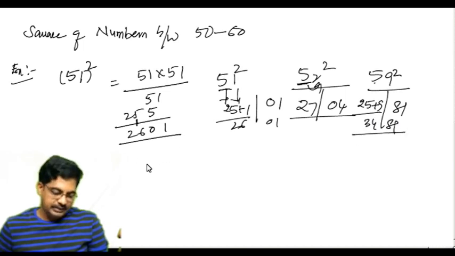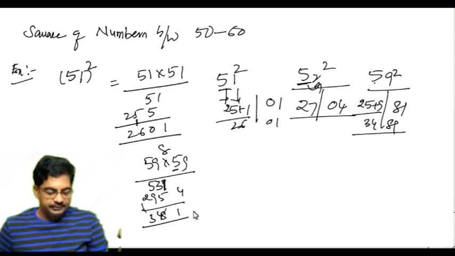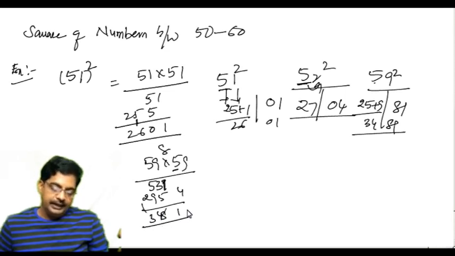You can cross check it with the help of the traditional method. 59 into 59: 9 times 9 is 81, carry 8, 9 times 5 is 45, then 8 makes 53. Similarly do the calculation for 5: 5 times 9 is 45, 5 times 5 is 25, 29, 1 and 8 is 14, then 3, 3481.